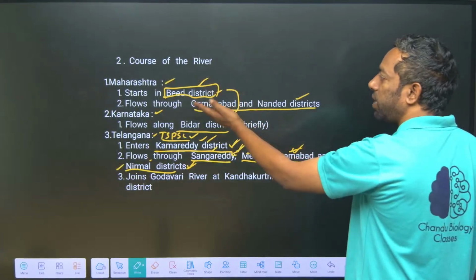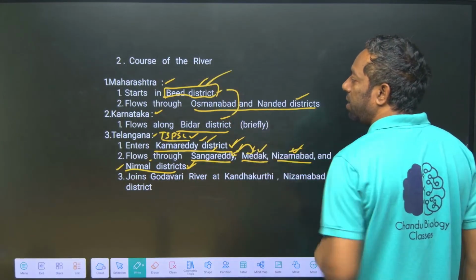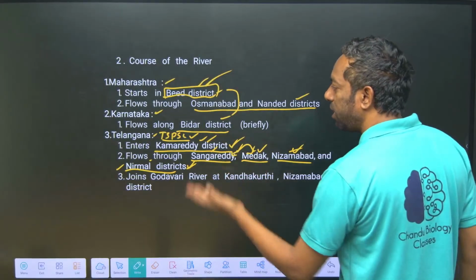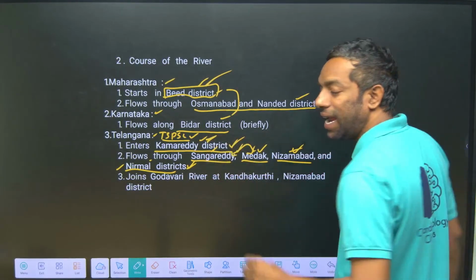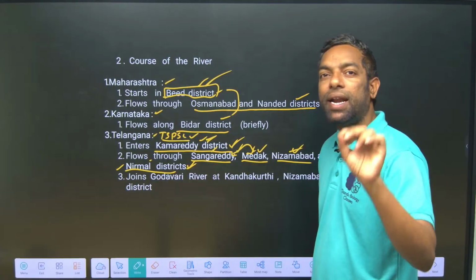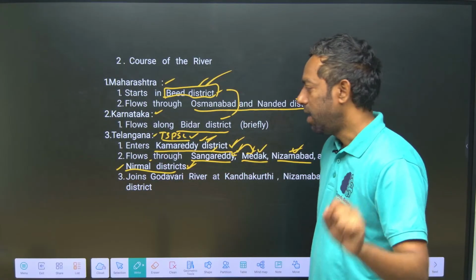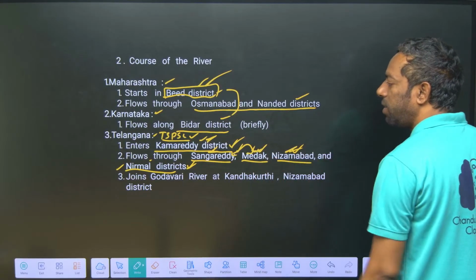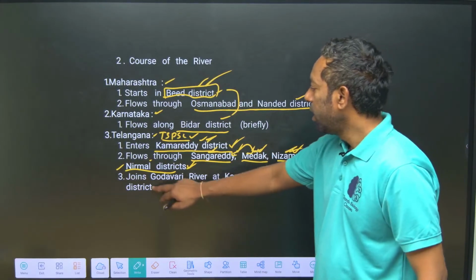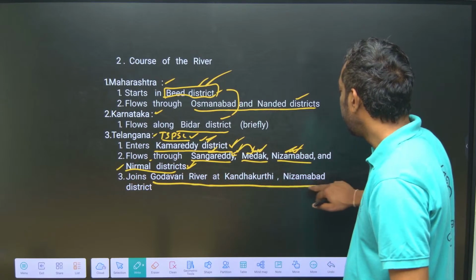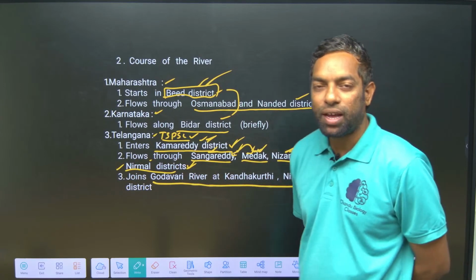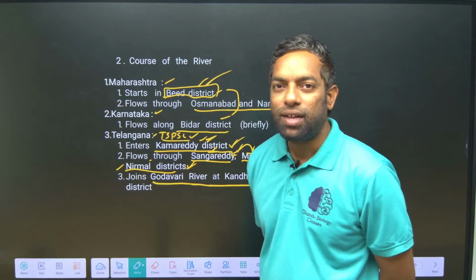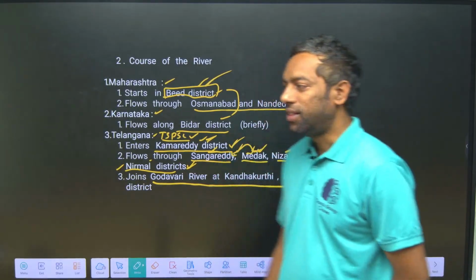And the course of the river: it starts in Bid district, and when it comes to Telangana, it enters Kamareddy of Telangana, and it flows through Sangareddy, Medak, Nizamabad and Nirmal districts. It joins the Godavari at the Kandakurti place in Nizamabad.